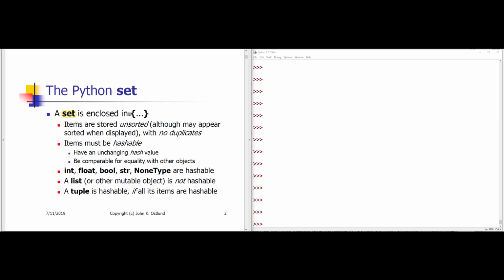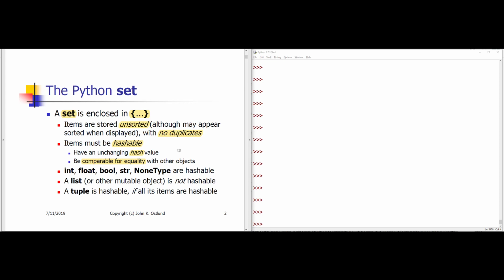A set is enclosed in curly braces in much the way the list is enclosed in square brackets or a tuple is enclosed in parentheses. The items in a set are unsorted and no duplicates are allowed. So a set in this way is like a mathematical set. The items contained within a set have to be what's called hashable. That is, each item has to have some unchanging computable hash value, and it also needs to be possible to compare the different items in the set to each other for equality.